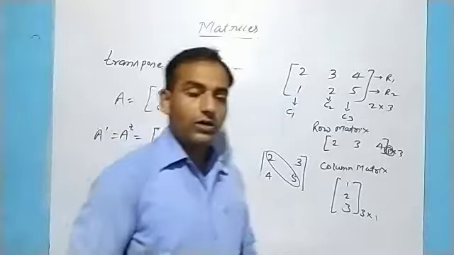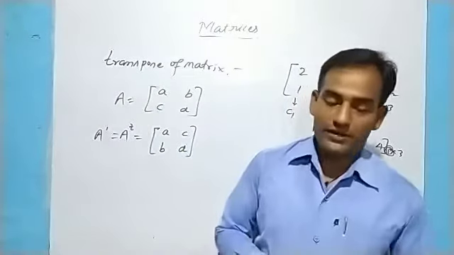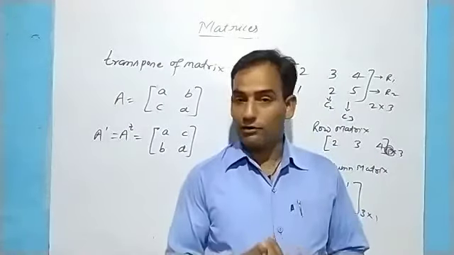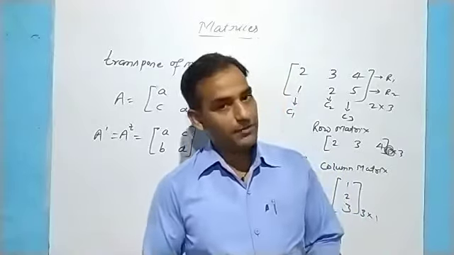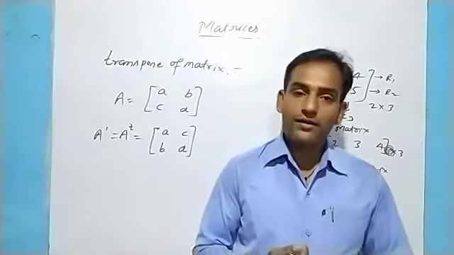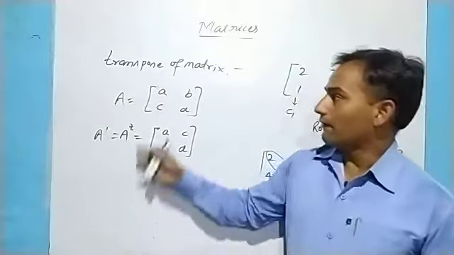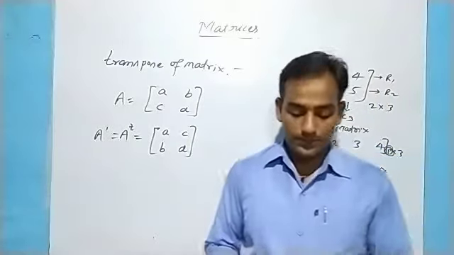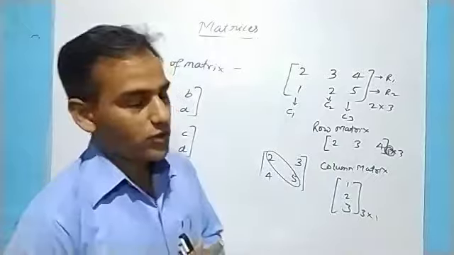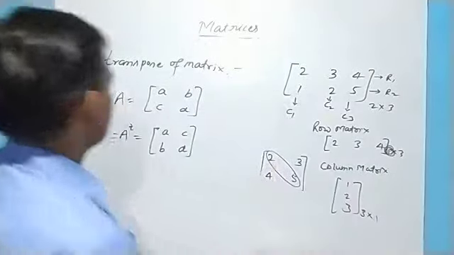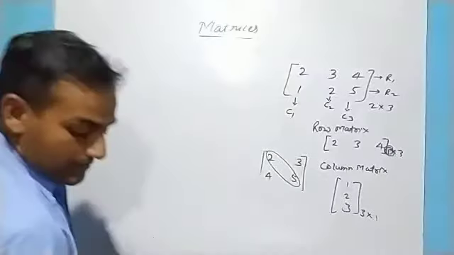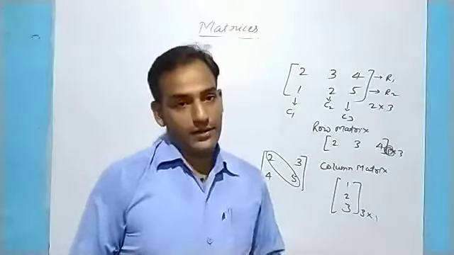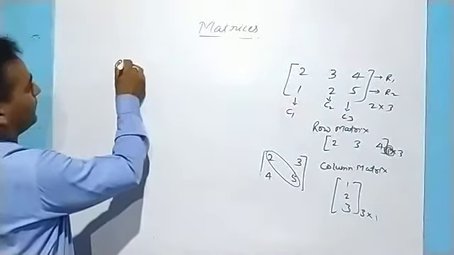Okay. So now we have all the types of matrices: rectangular matrix, square matrix, null matrix, unit or identity matrix, row matrix, column matrix, and afterwards transpose of a matrix. After transpose of a matrix, one more type is equality of matrices. What is equality?